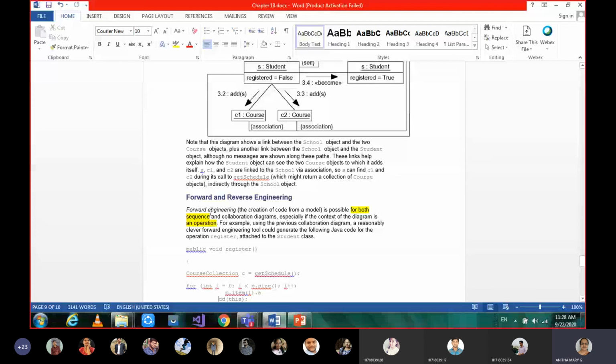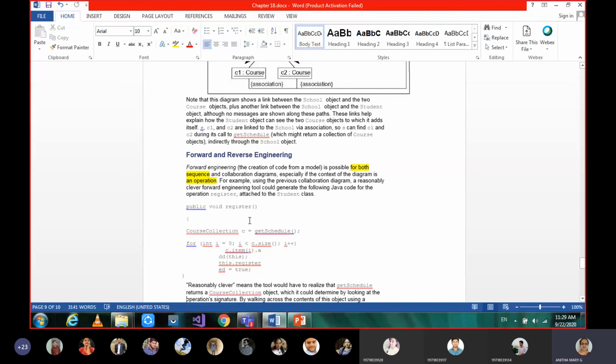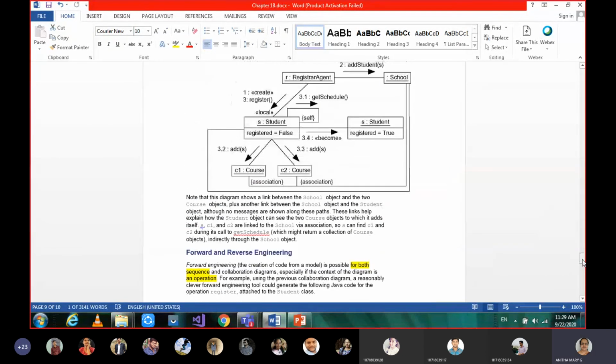Forward engineering is nothing but generating code from the model. Okay, so it can be done for both sequence and collaboration, especially when there is an operation. So here the operation is public void register and the operation is getting the schedule. Whenever we draw a diagram, we call it a model.